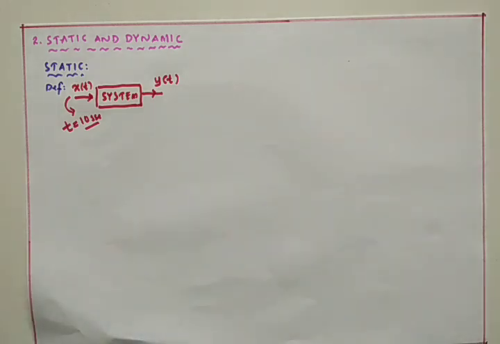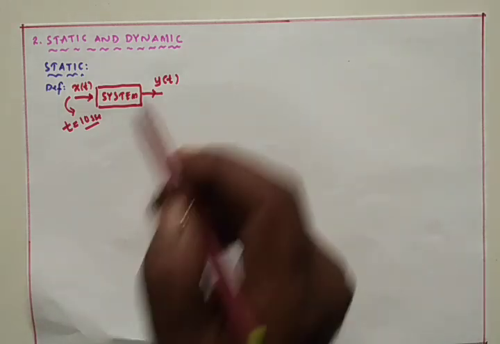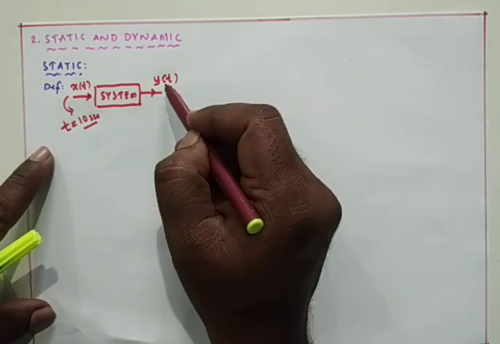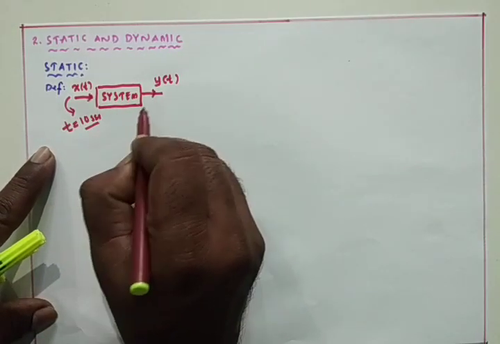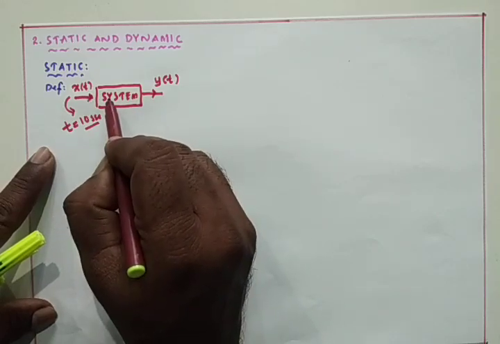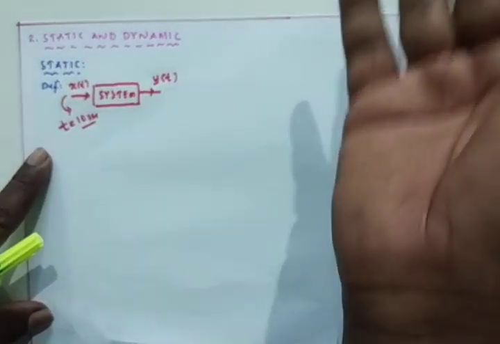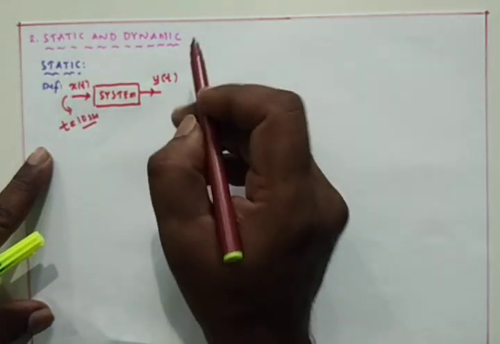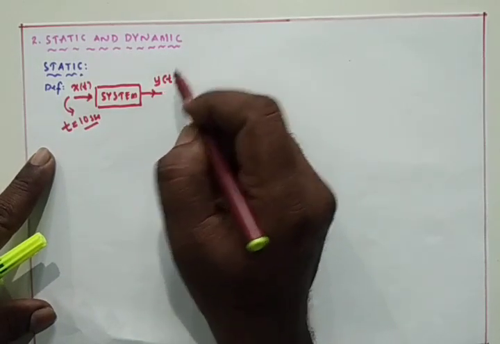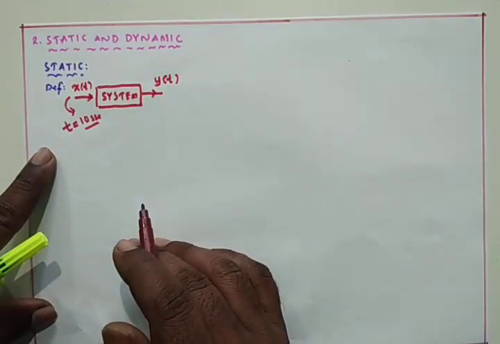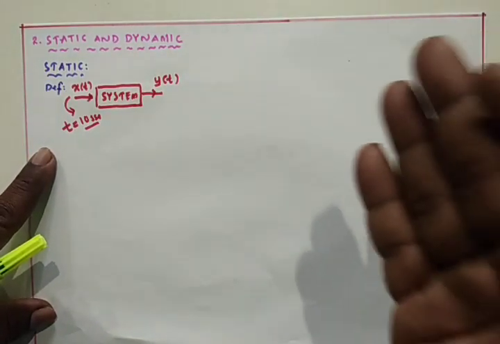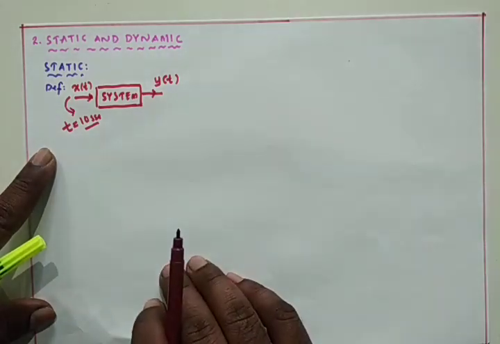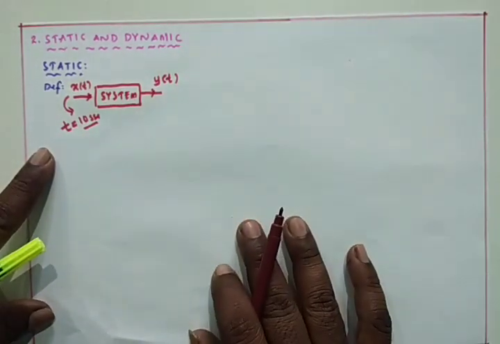If this output depends on the previous inputs, that means this system was operated previously with some inputs. If to have this output the previous inputs are also needed, then that system is called a memory system, because those previous values have to be stored somewhere, so it requires memory.